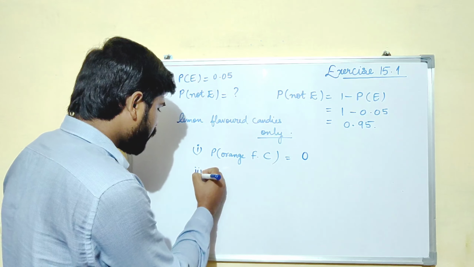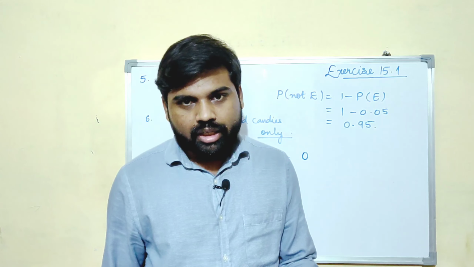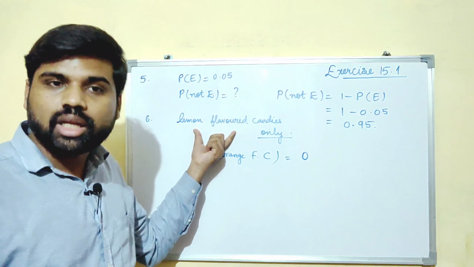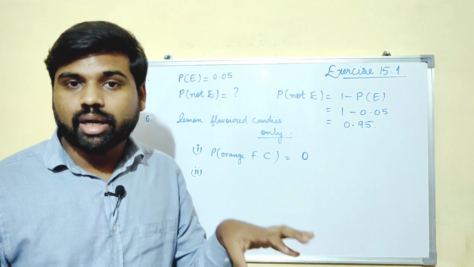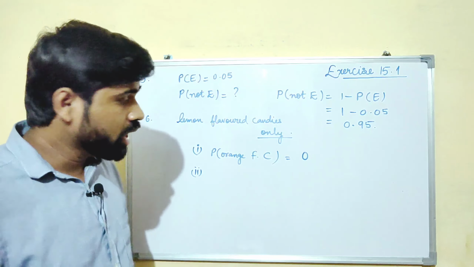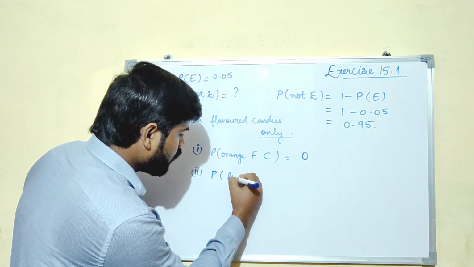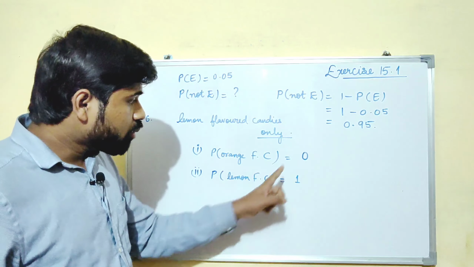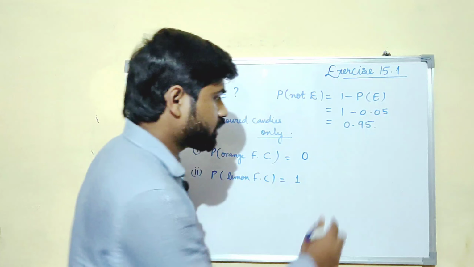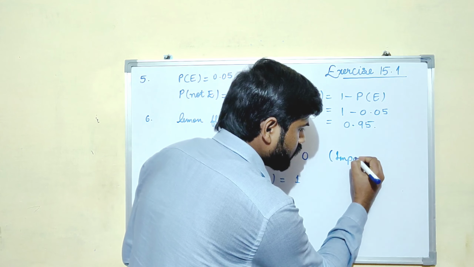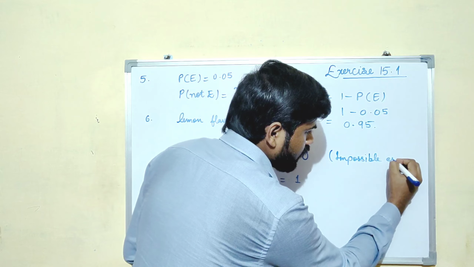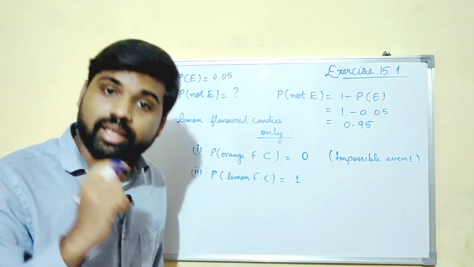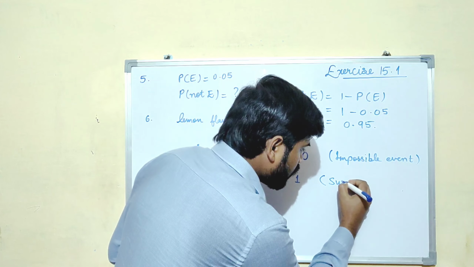Let us see the second part. A lemon flavored candy. Obviously, if you take out one of the candies from the bag, it will be lemon flavored only, because that bag contains only lemon flavored candies, right? So the probability of getting a lemon flavored candy will be 1. So can you name the event? Yes, it is an impossible event. Very good. Now name this event. What is this event known as? Yes, it is a sure event or a certain event.